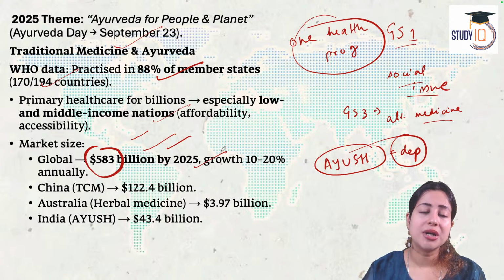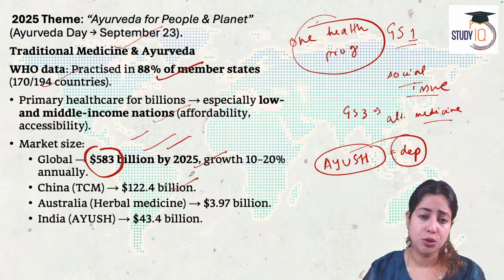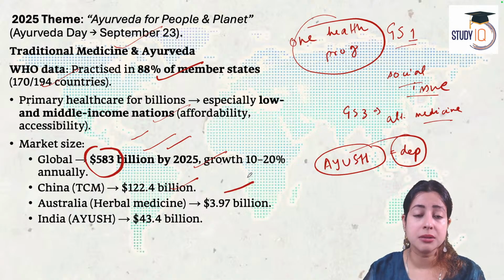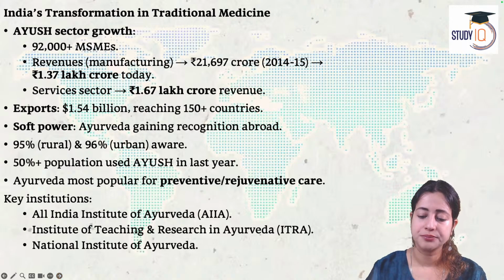Let's look at China, the second largest population in the world after India. China has about a $122 billion market of alternate health. Australia invests about $3 billion, about $4 billion actually, in herbal medicine, and in India it is $43.4 billion. The market share of alternate traditional medicine in India is so massive.